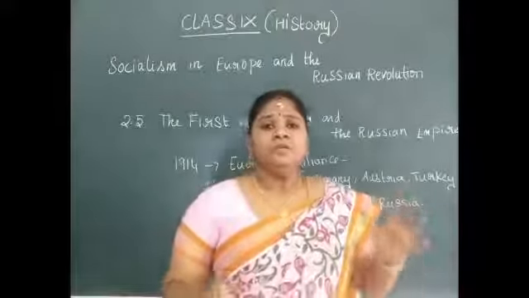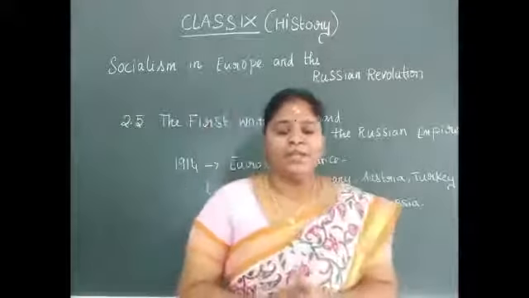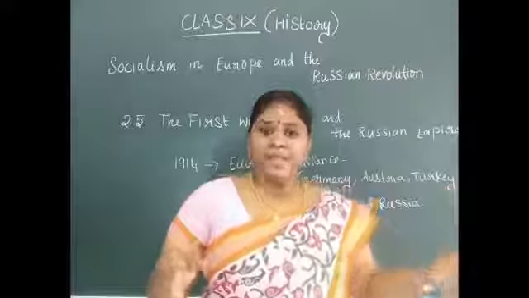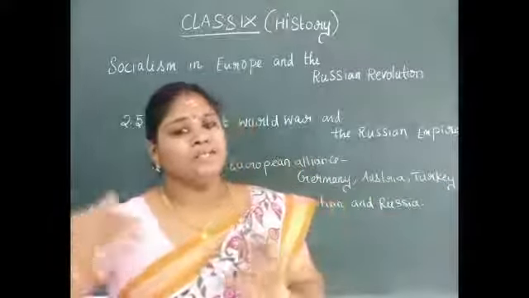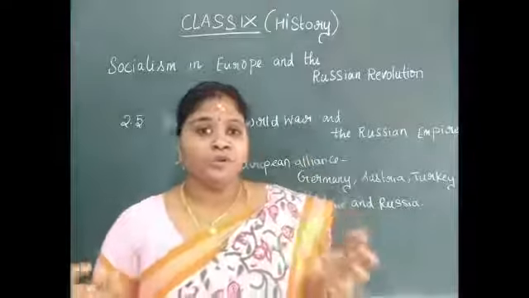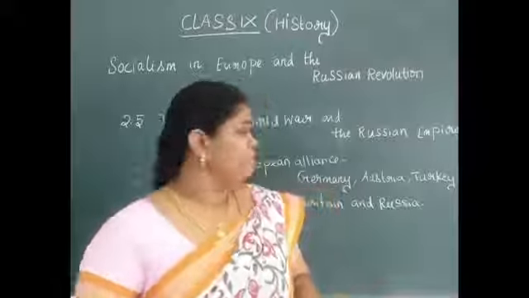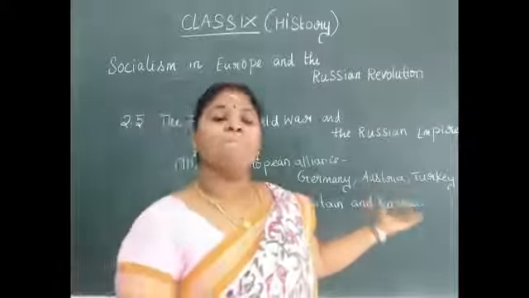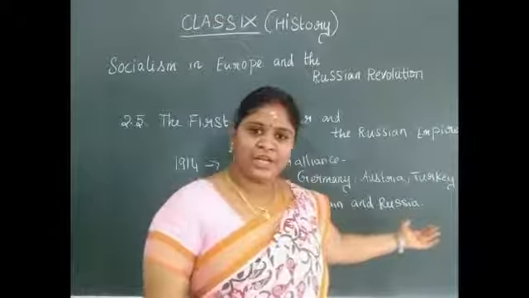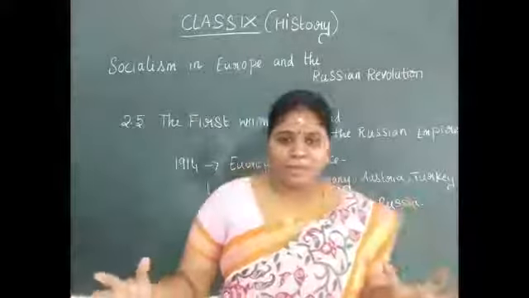When the First World War started in 1914, you can find that they had a lot of problems. There were fights happening inside the European nations as well as outside the European nations. You can find each nation had emerged with global empires of their own. Britain had its own empire. Russia had its own empire. Similarly, each of them had their own empire.